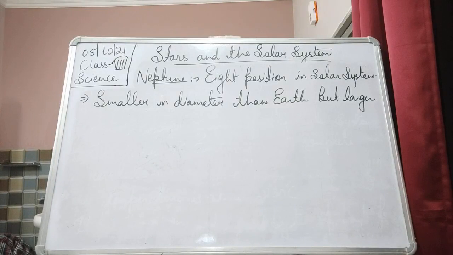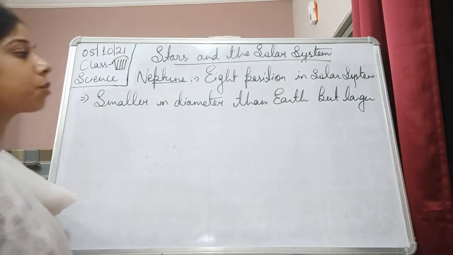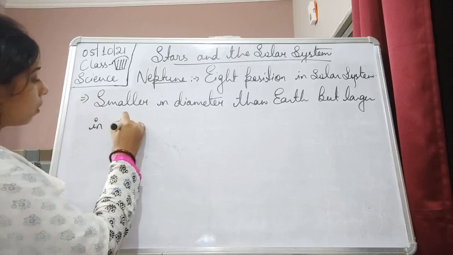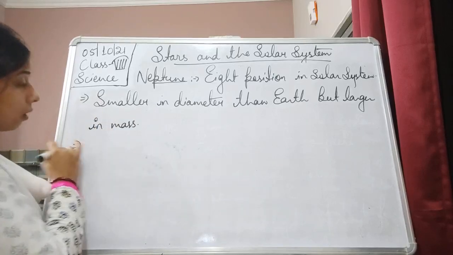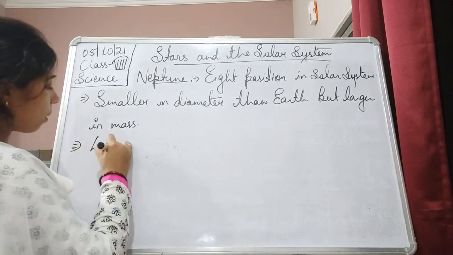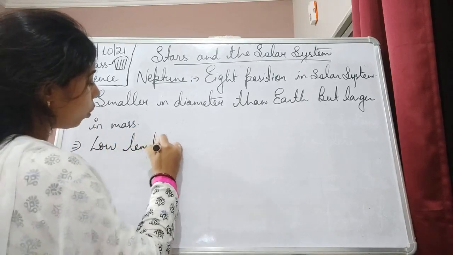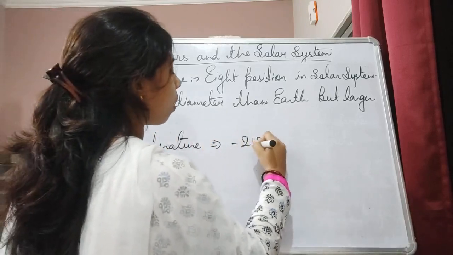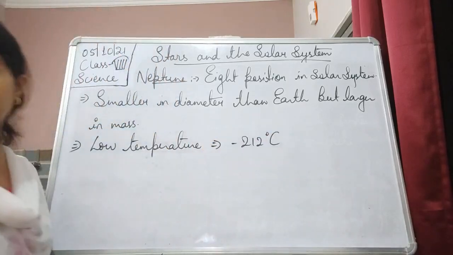So its diameter is smaller than that of the Earth, but larger in mass. The next one is the temperature. It has a very low temperature, and that will be equal to minus 212 degree Celsius.